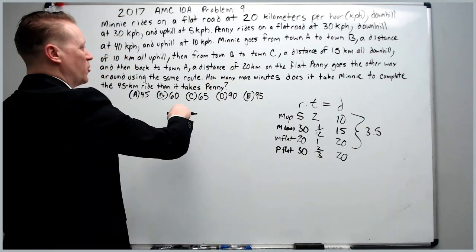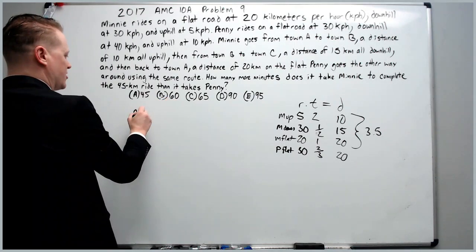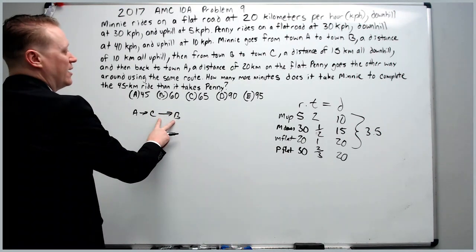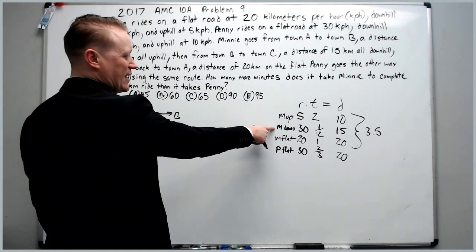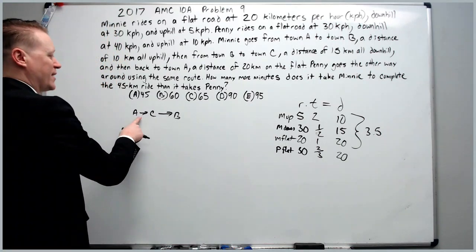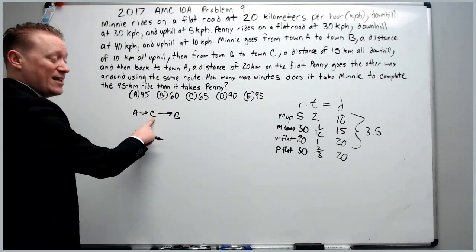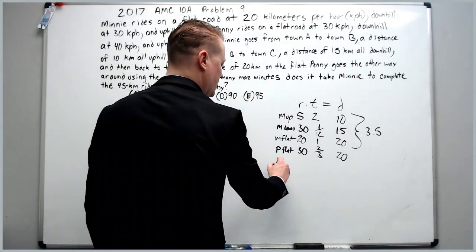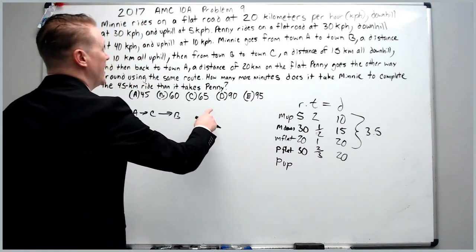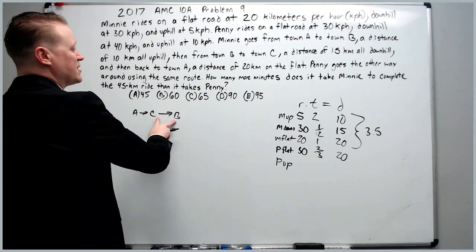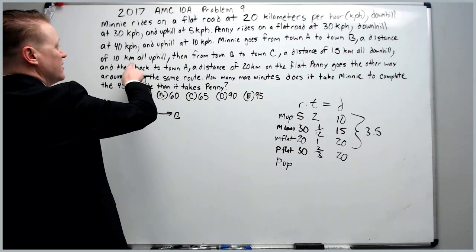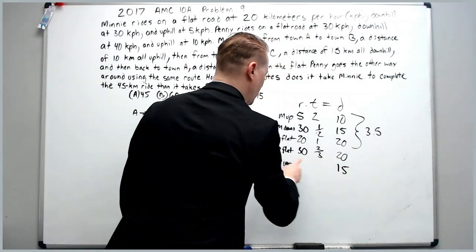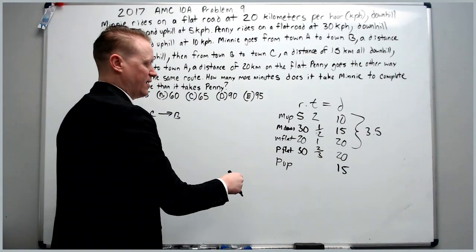Since she's going the other way, when she goes from A to C, that's flat. But when she goes from C to B, remember that that was downhill for Minnie. Because Minnie went from B to C, it's going to be uphill for Penny. So it's reversed, because the hill doesn't change. So now it's Penny uphill. And the distance from C to B for Penny is still 15 kilometers, as it was for Minnie's downhill journey.